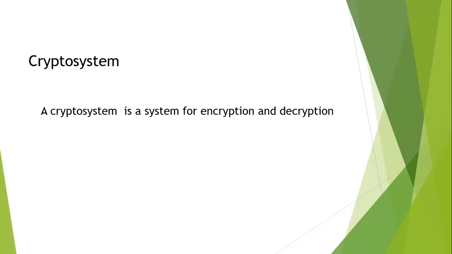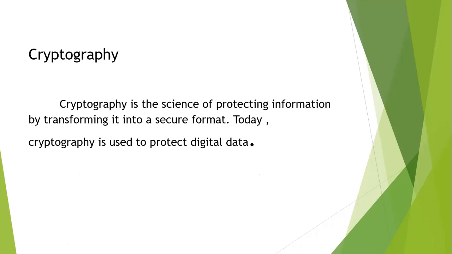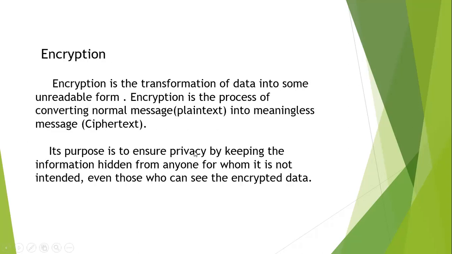Before that, we want to see what a crypto system is. A crypto system is a system for encryption and decryption. So what is cryptography? Cryptography is the science of protecting information by transforming it into a secure format. Today, cryptography is used to protect digital data. Then what is encryption?